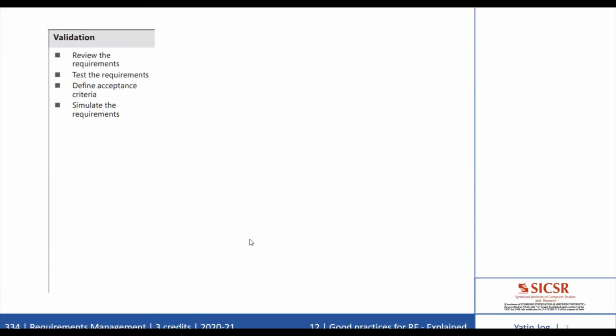The next good practice is to simulate the requirements. Commercial tools are available that allow a project team to simulate a proposed system, whether it is in place or not. Simulation takes prototyping to the next level by letting business analysts work with users to rapidly build executable mock-ups of the system.